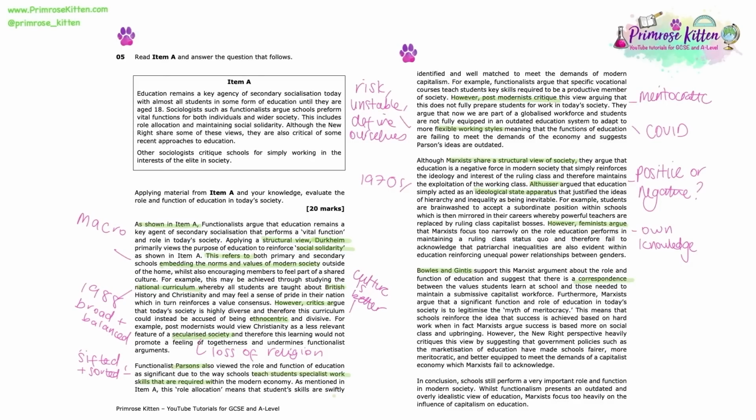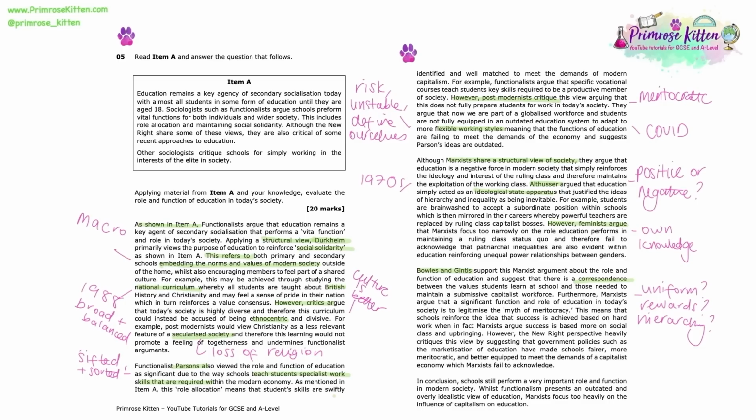And there's lots of examples we can find within education to support that idea. So it may be the fact that students have to wear school uniform, it might be the idea of a reward system, or it might be the timekeeping or the hierarchical structure of the school itself. All, according to Bowles and Gintis, preparing students for a life within a capitalist workforce.